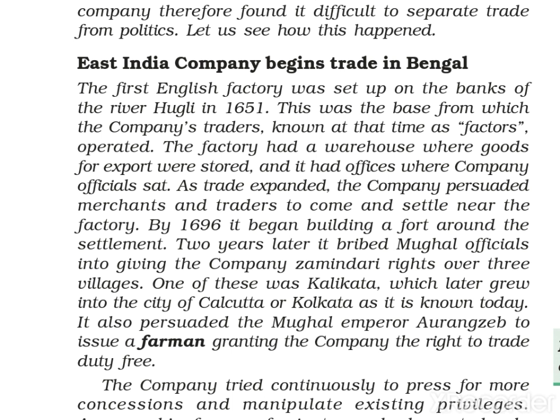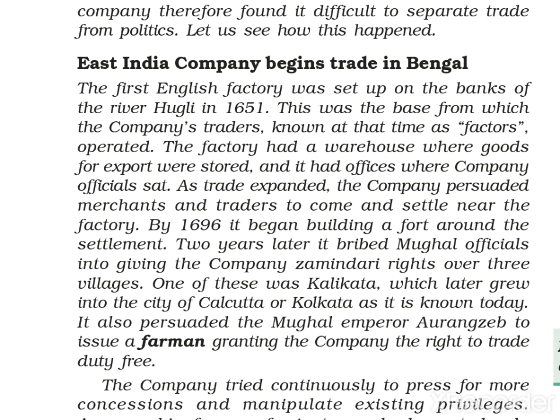Now what happened? As the company expanded trade, it was not limited to only Calcutta in Bengal. The first setup was on the river bank of Hooghly, but gradually they started expansion. So they persuaded their officials to come here from England to India and settle near the factories.